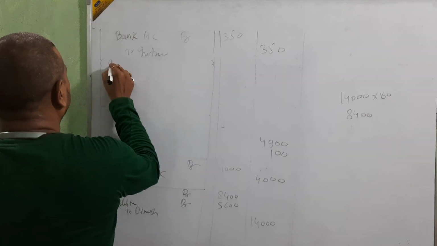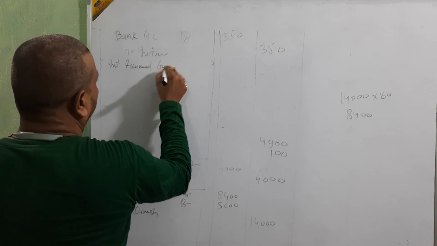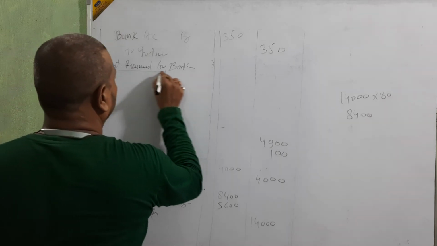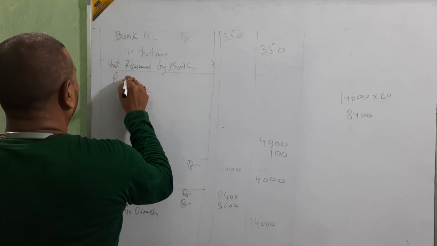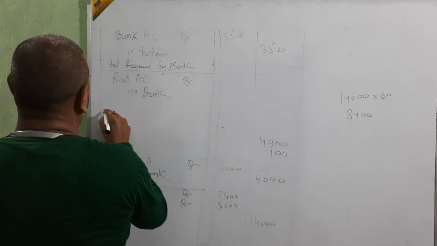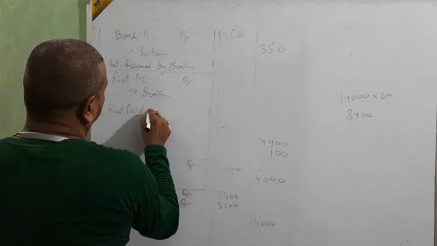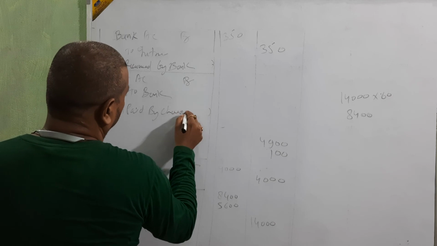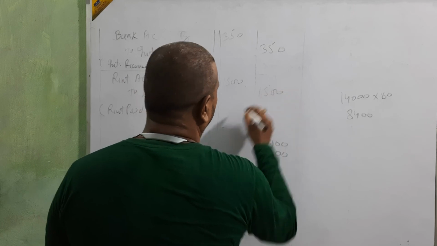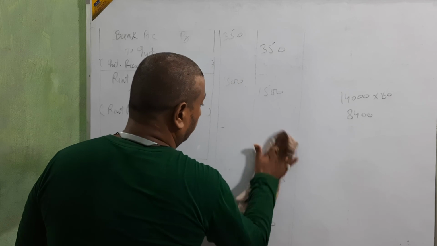Paid rent by check. Then rent is an expense. Rent account debit to bank. Rent paid by check, amount 1,500. Okay, beta. Now go for the next.